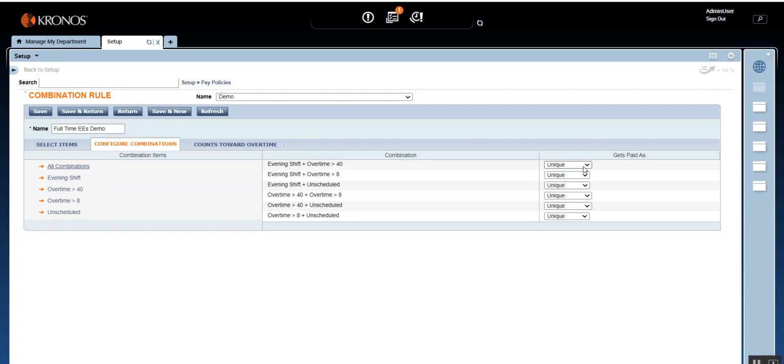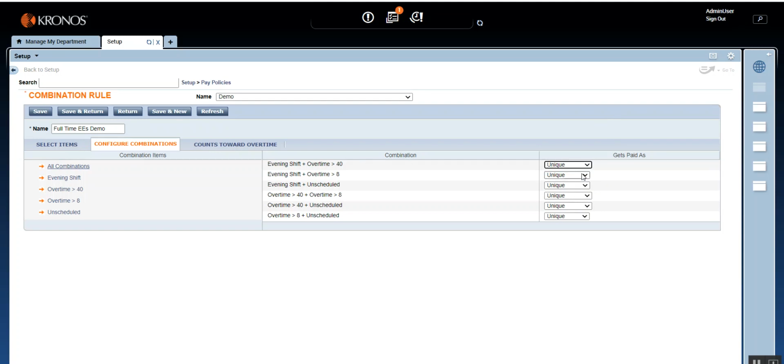When you troubleshoot, if you assign one over the other, the other one will not be in the scene at all. So if that situation comes and you don't have a pay code for it, you will end up spending so much time understanding why that employee is not getting paid for that particular situation, because in the combination rule you said that evening shift takes over the overtime.